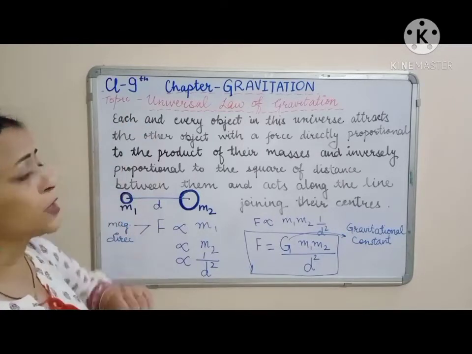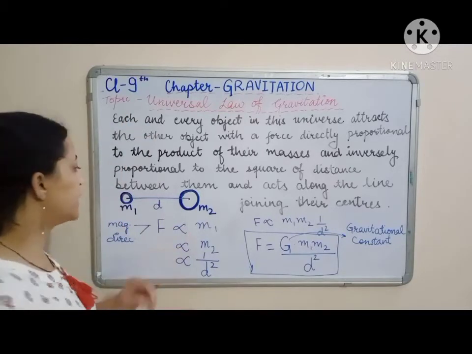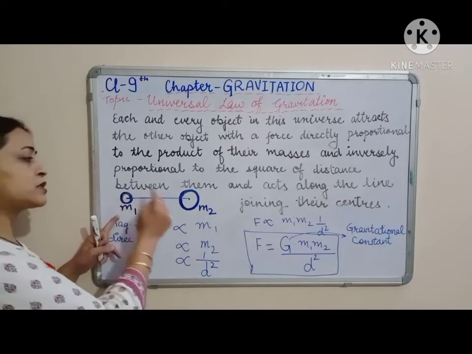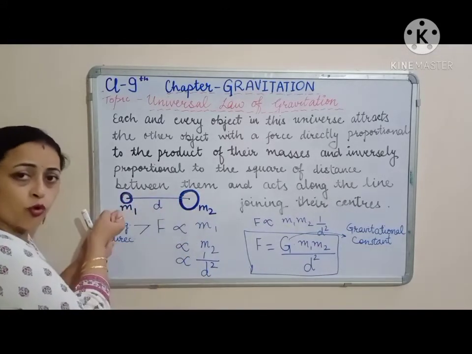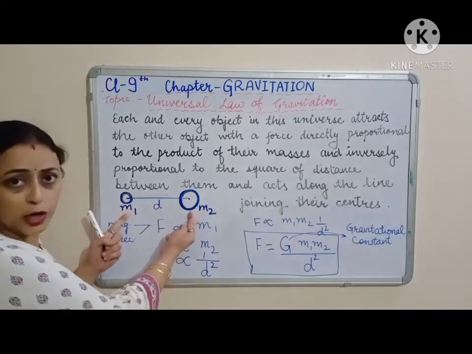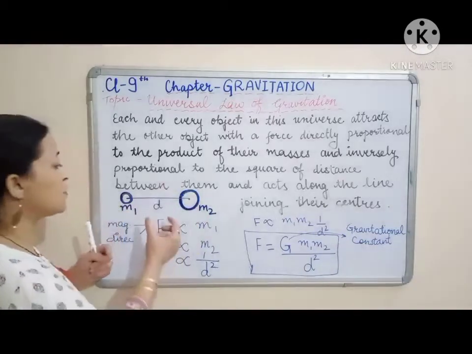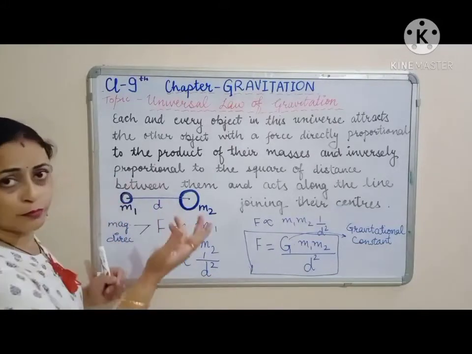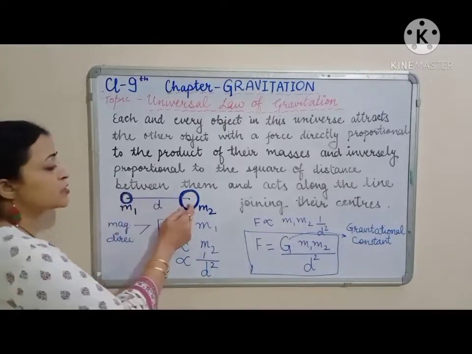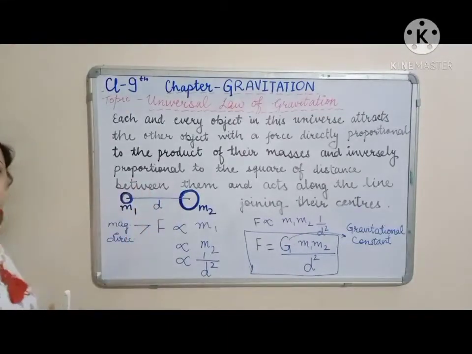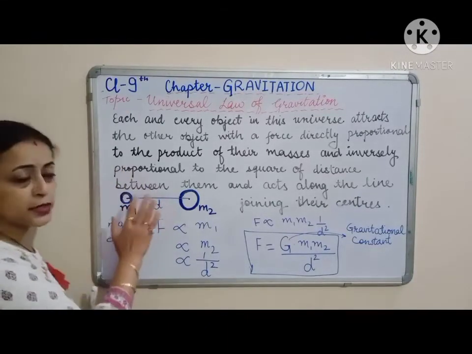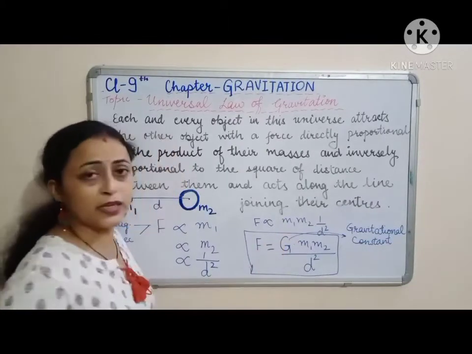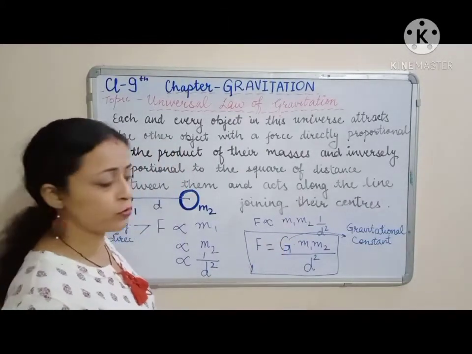So what does universal law of gravitation state? It states that each and every object in this universe attracts the other object with a force which is directly proportional to product of their masses and inversely proportional to square of distance between them. And force being a vector quantity, it acts along the line that joins their centers. So this part is clear. Now we'll study how this constant G, that is gravitational constant, was calculated.